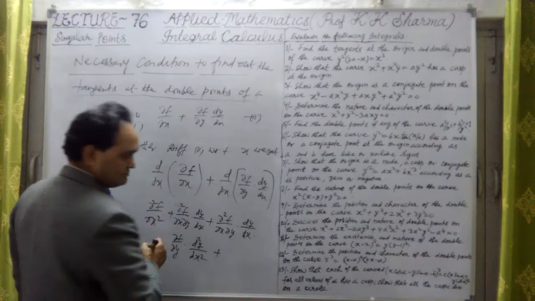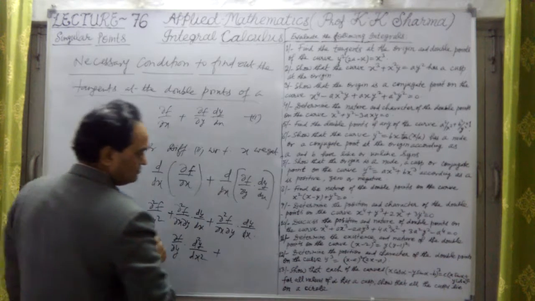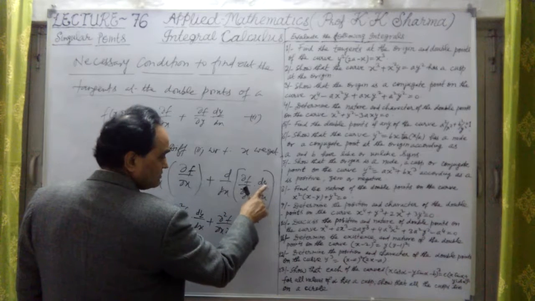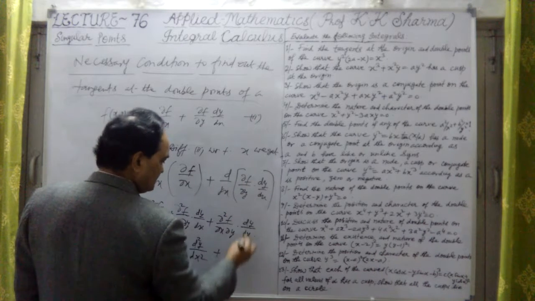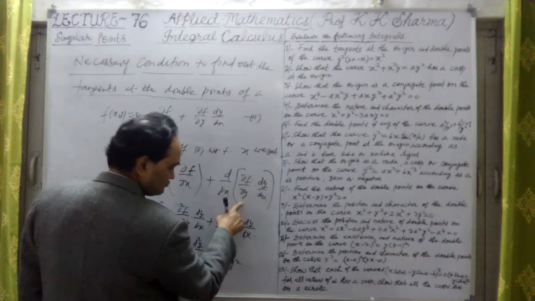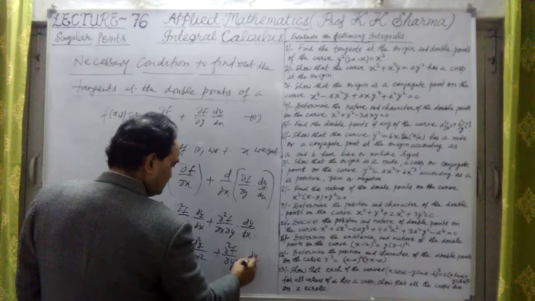Then plus, there is a third step also. Again, if I differentiate with respect to y, this will be dy upon dx whole square, because dy we have to multiply. So this will be del square f upon del y square, times dy upon dx whole square.